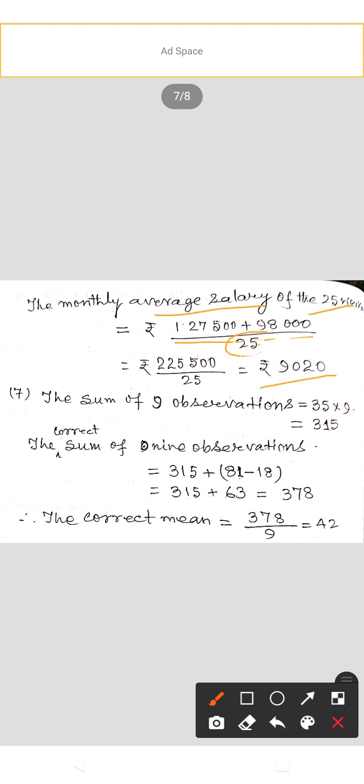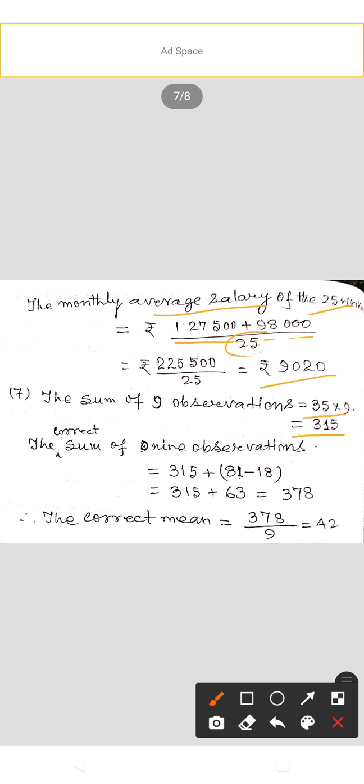Now question number 7. The mean of 9 observations was found to be 35. The sum of 9 observations equals 35 multiplied by 9, that is 315. Later on, it was discovered that an observation 81 was misread as 18.